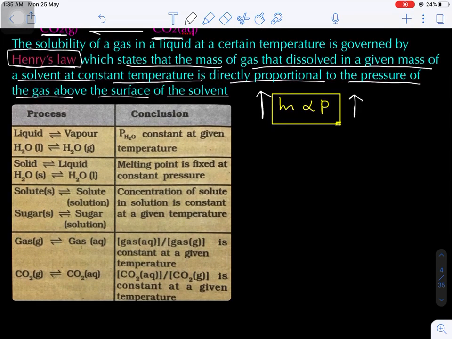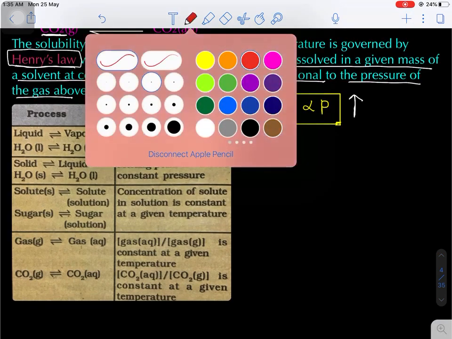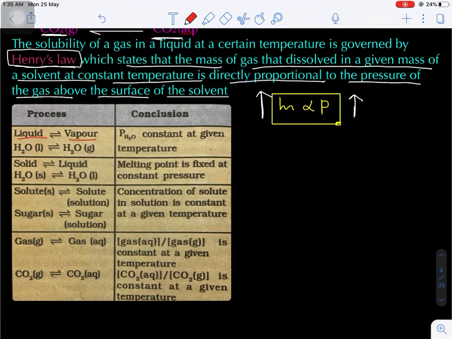Now here some conclusions. Liquid, vapor: liquid water, vapor H2O gas. So in this process at a constant temperature, the vapor pressure of the liquid will be constant. In case of water, the vapor pressure of water. Now solid and liquid: the temperature at which the solid form and liquid form both exist is known as the melting point. So the melting point is fixed at constant pressure.